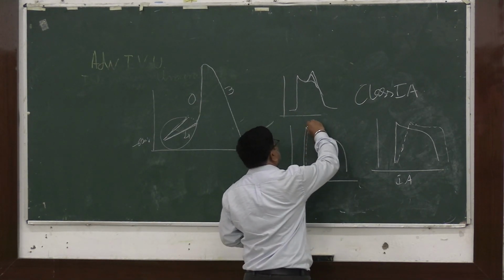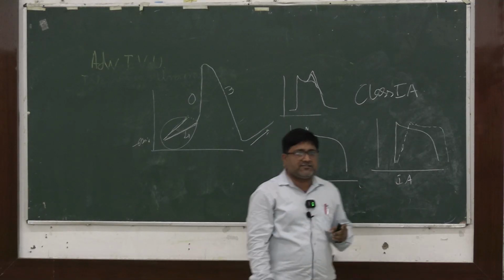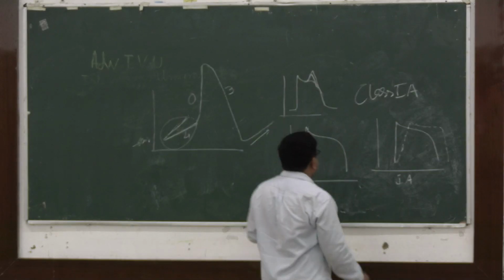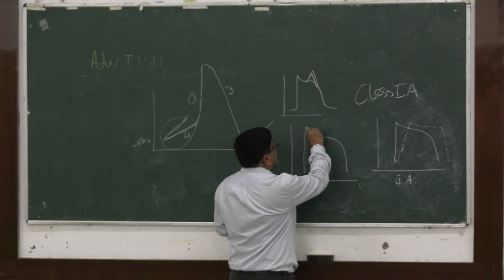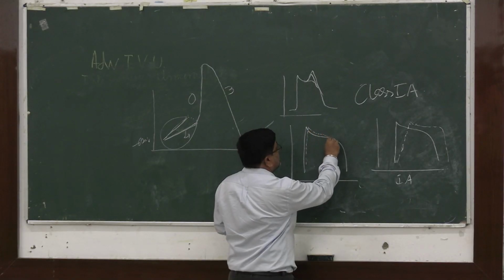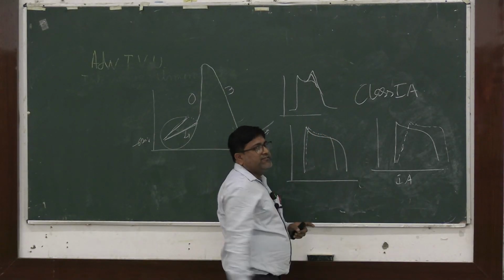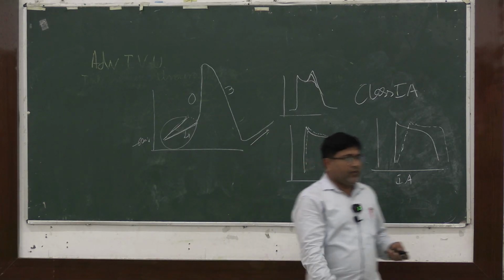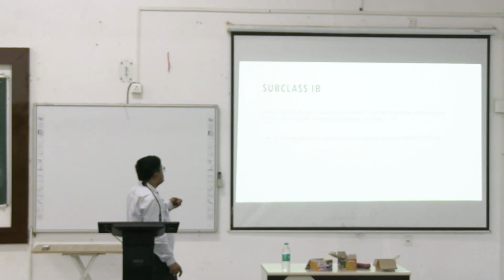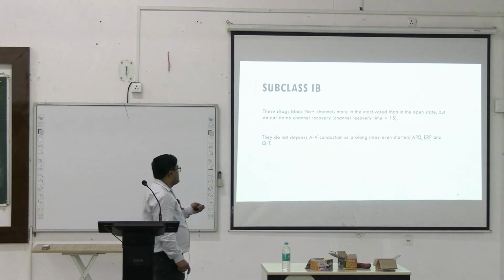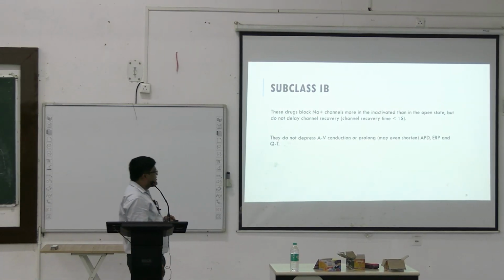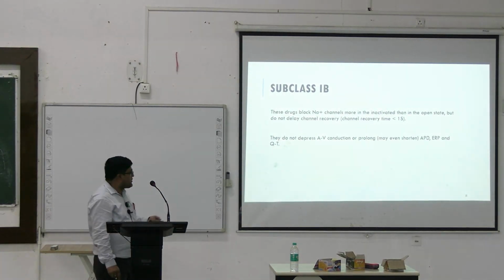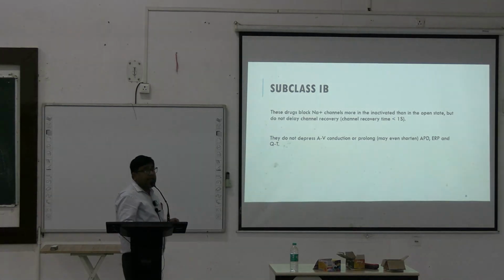The channel recovery time is very fast, less than 1 second, and they also decrease the action potential duration, unlike class 1A drugs. So these drugs block sodium channels more in the inactivated state than in the open state, but they do not delay channel recovery. They do not depress AV conduction or prolong action potential duration, ERP and QT, unlike class 1A drugs.